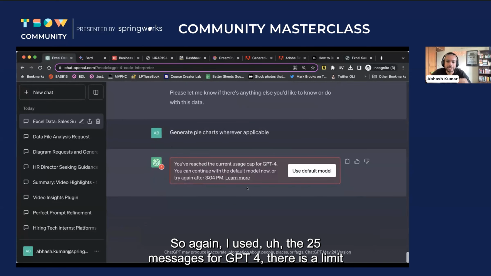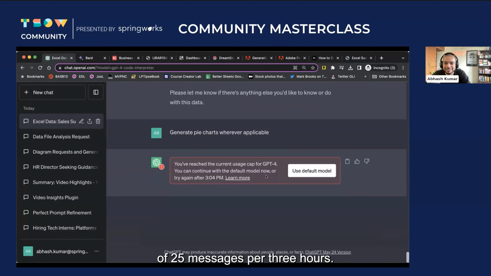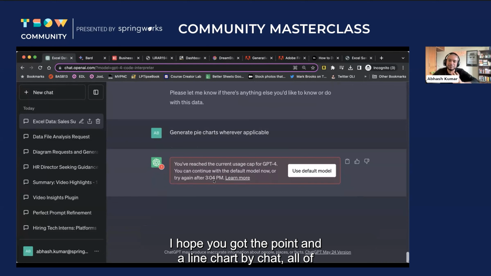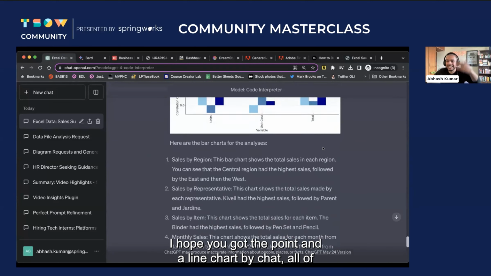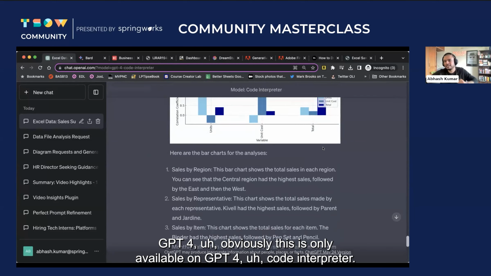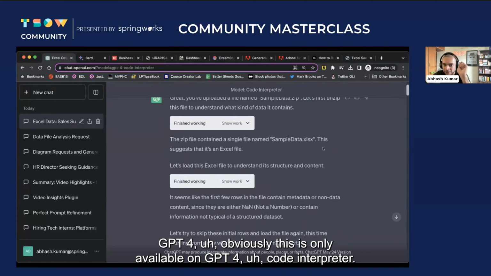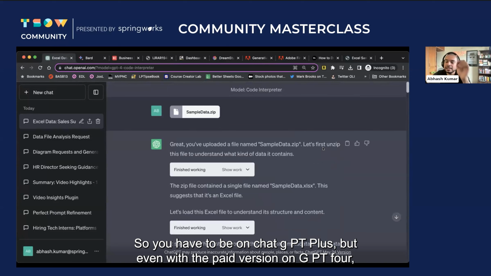Okay, so again, I used the 25 messages for GPT-4. There is a limit of 25 messages per 3 hours. So I can only use it again at 3-4 p.m. now. But you got the point. I hope you got the point. And line charts, pie charts, all of those things you can do, right? Obviously this is only available on GPT-4 code interpreter, so you have to be on ChatGPT Plus.